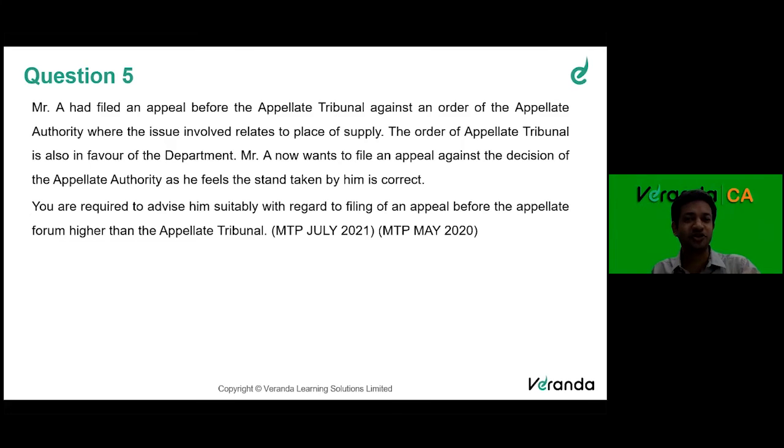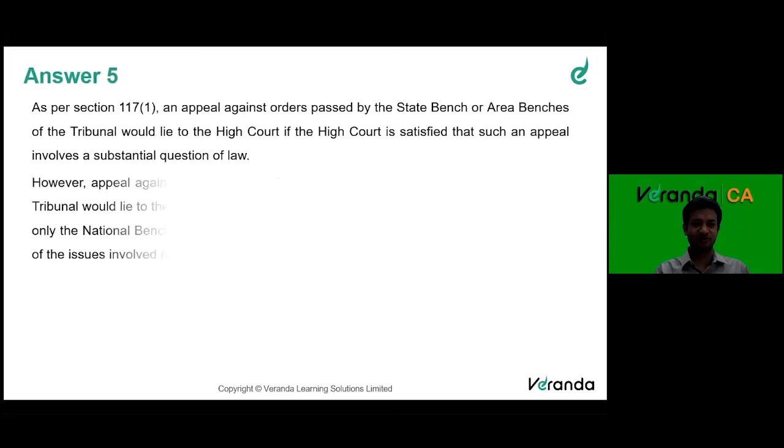So here, since the issue is pertaining to place of supply, the issue would have been heard only by the regional or national bench of the appellate tribunal, and if the issue is heard by them, it can go directly to the Supreme Court. It will not go to the High Court, right? So this was all about the provision. Let's see the answer as well.